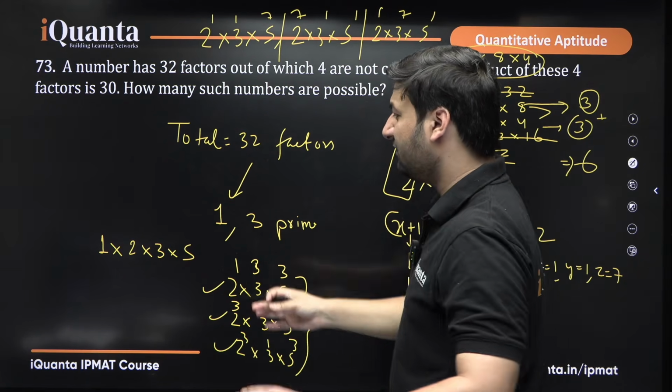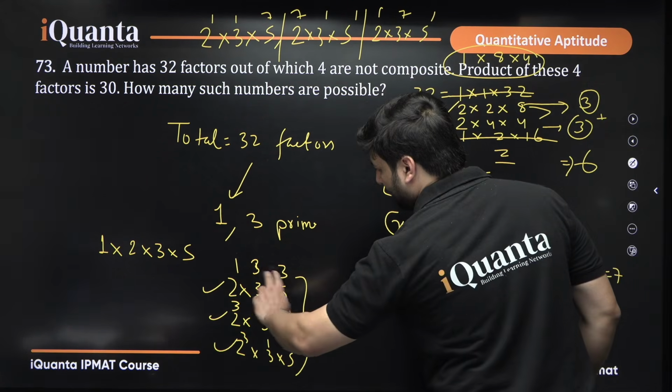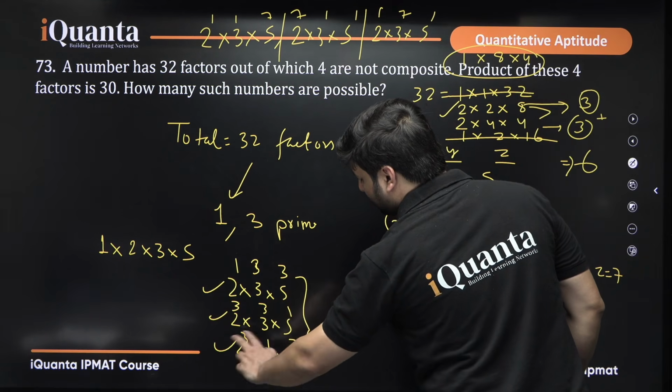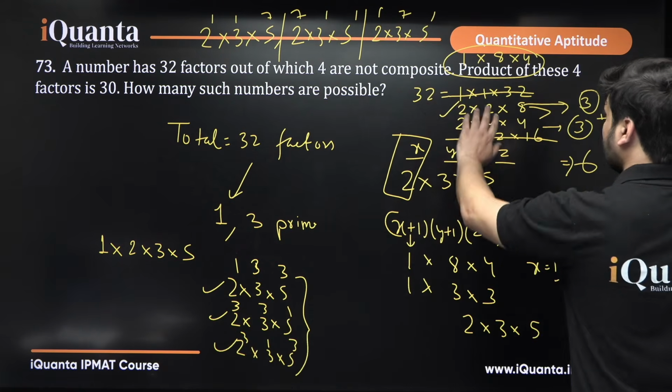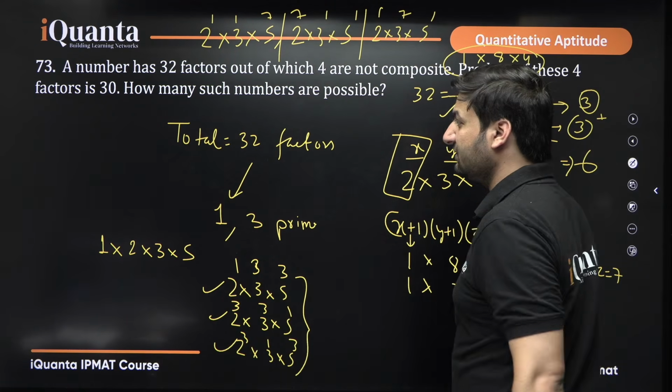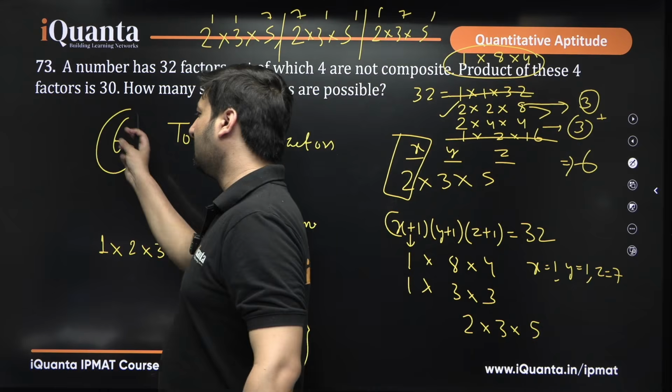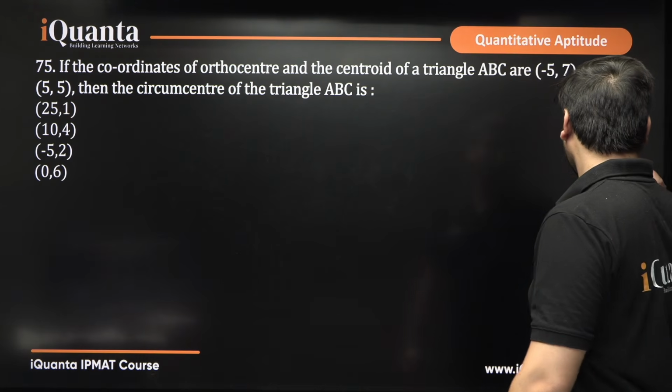We can have 6 different such numbers, because when you shuffle powers 1, 3, 3 above these 3 numbers 2, 3, 5, you will get 3 different numbers. Here you will get 3 different numbers. 3 plus 3 is 6. 6 is the answer to this question. This is a great question, not easy at all.